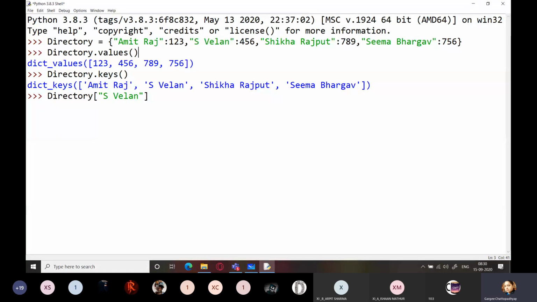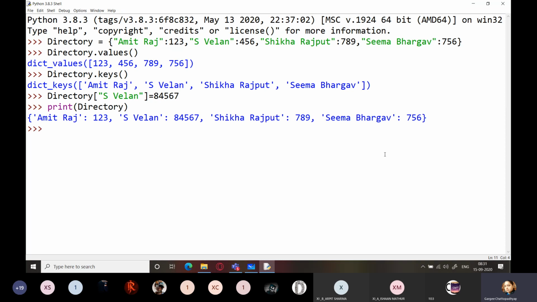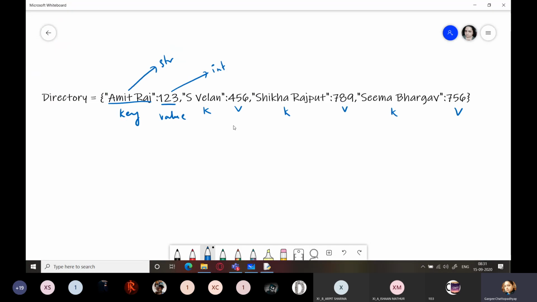So I'm going to follow the rules for strings in typing the key. Now I want to change his phone number to something else. Yes, I can do that. Now if I want to print it, I'm going to type print directory. Now you can see over here, Amit Raj, S. Velan, yes, his phone number has changed. So that means it is a mutable data type.